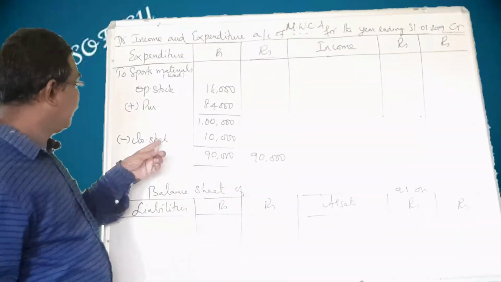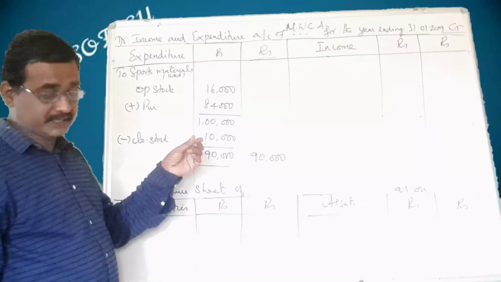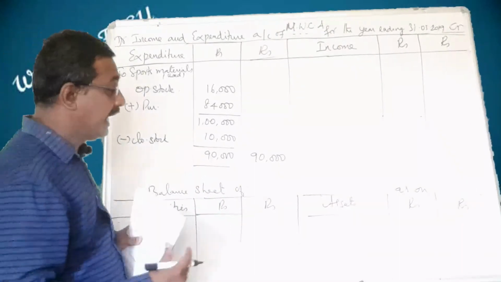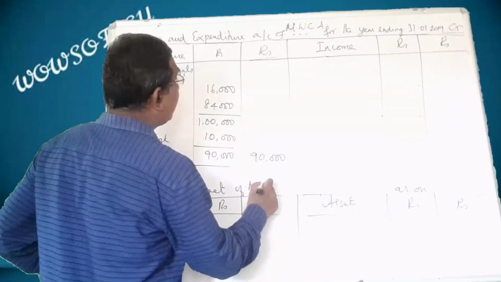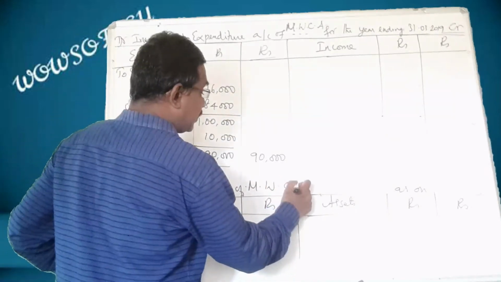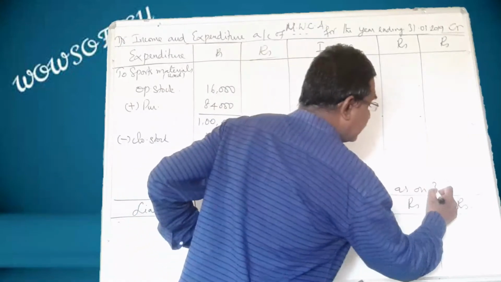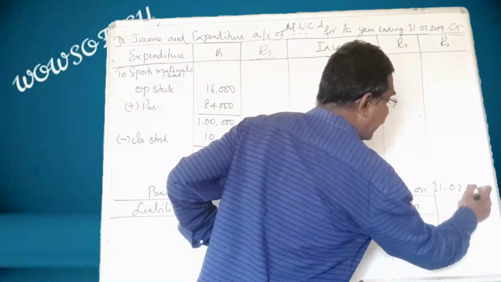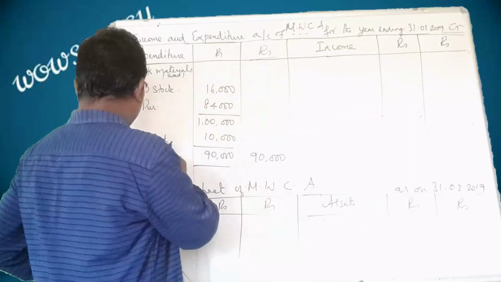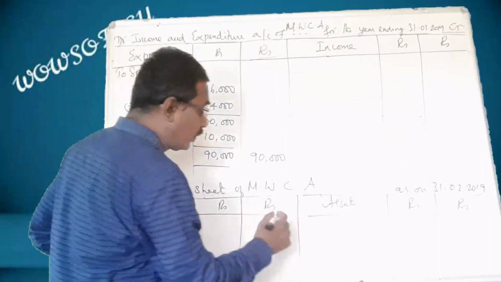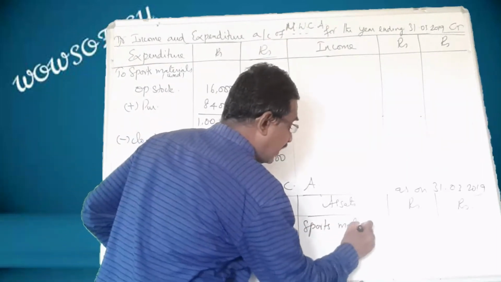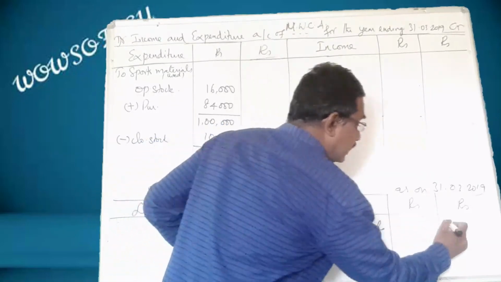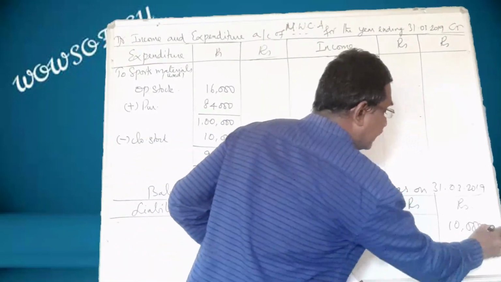Remember, at the end of that year, there was a closing stock of value 10,000 rupees. It should be shown on the assets side. In the balance sheet of Marthandam Women's Cultural Association as on 31st March 2019, this is still in our hands. So you have to write sports materials. What is that value? 10,000. That 10,000 should be shown in the outer column.